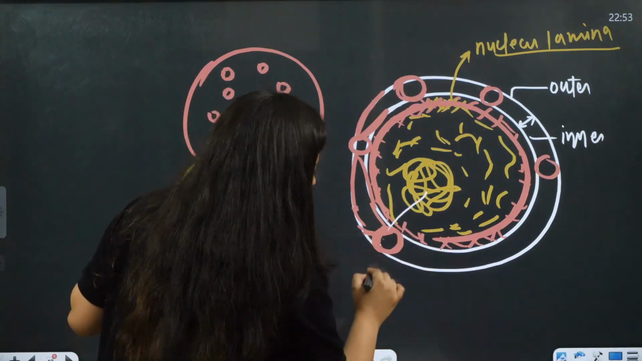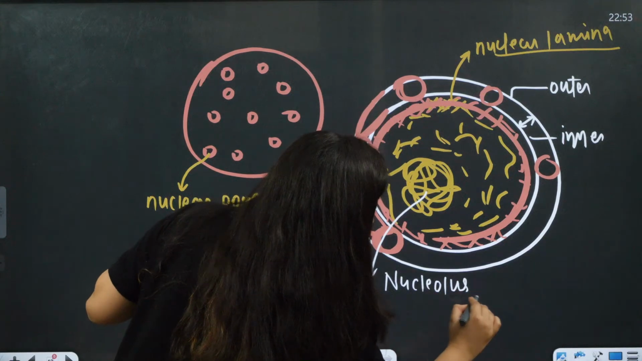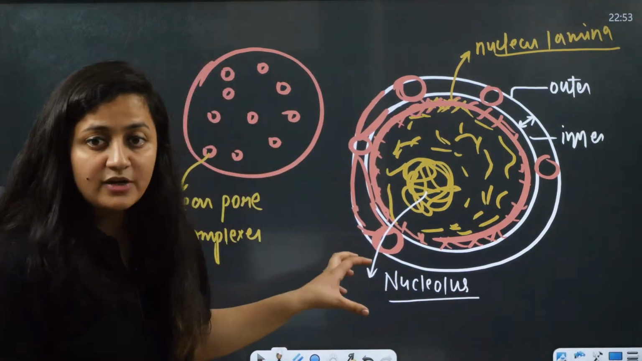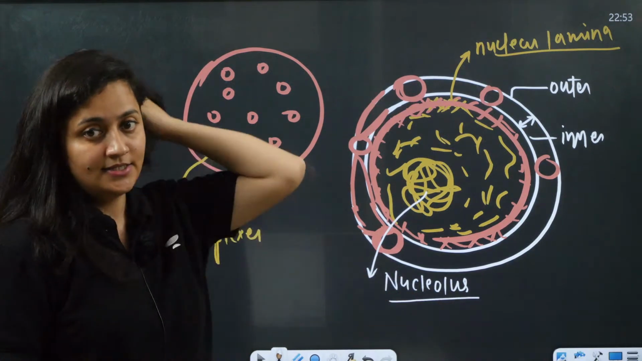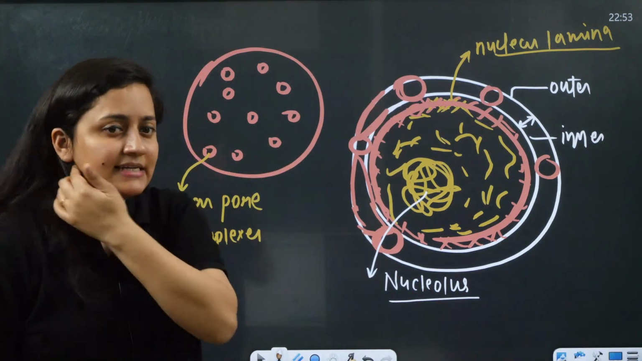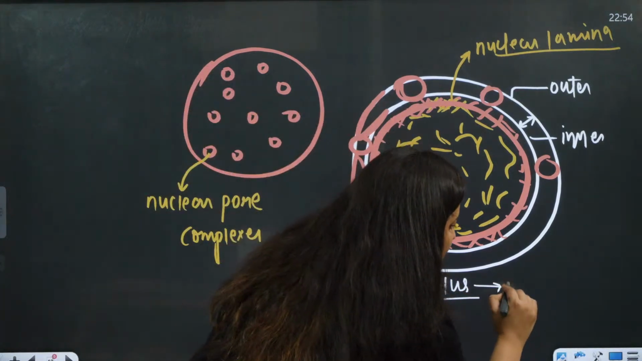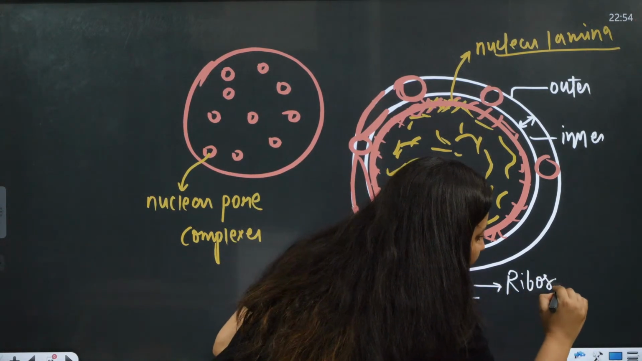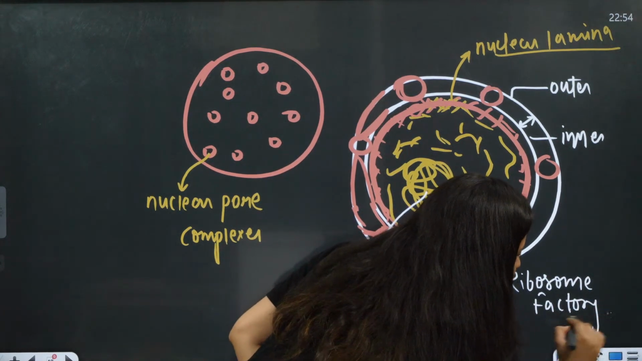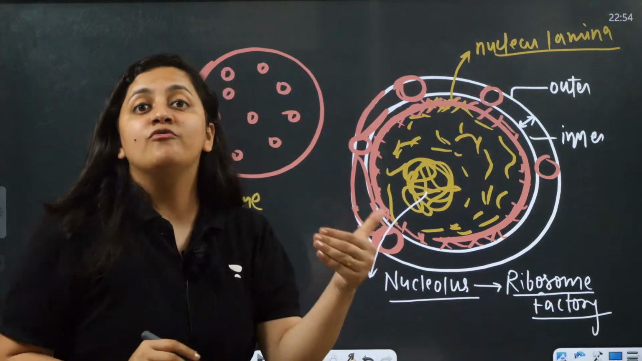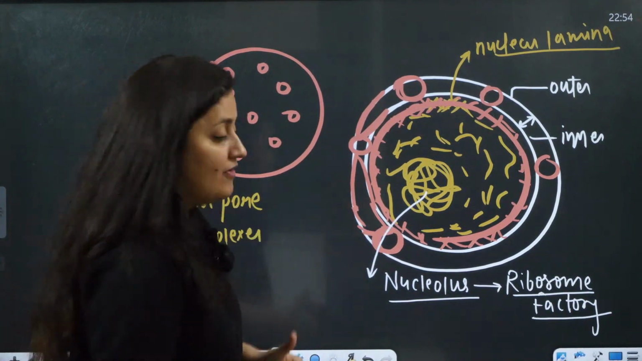And here, in the center, this part is the nucleolus. It was discovered by Fontana, but the scientist's name is not important. So the nucleolus is considered the ribosome factory. It is not a proper organelle, it is just a structure which is present in the nucleus. It is the ribosome factory, right?